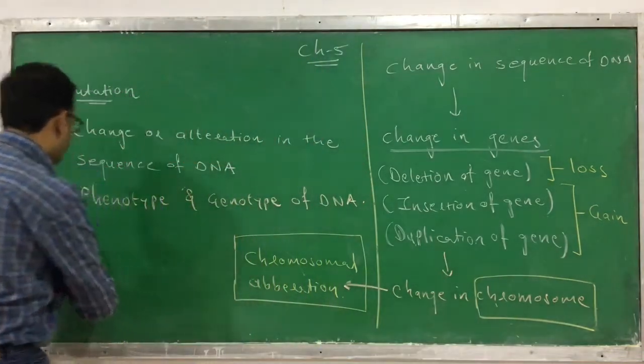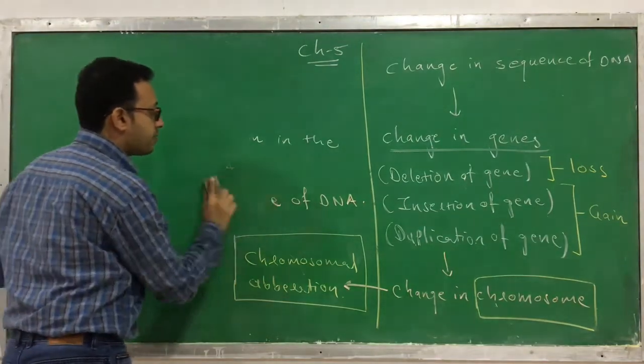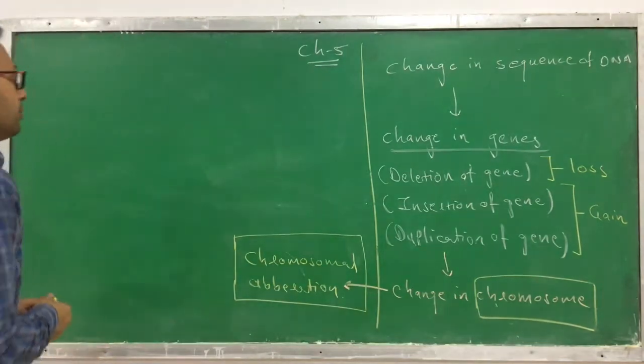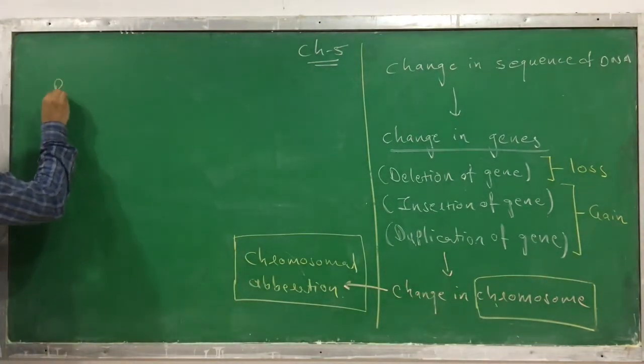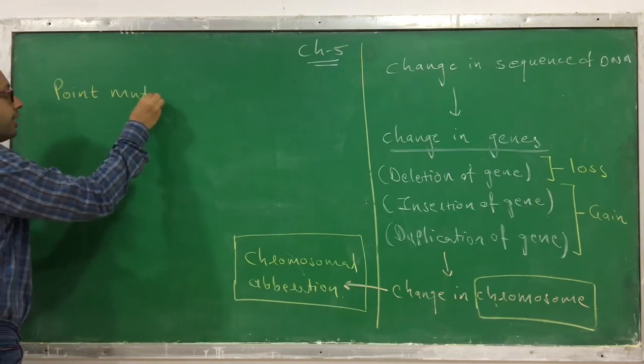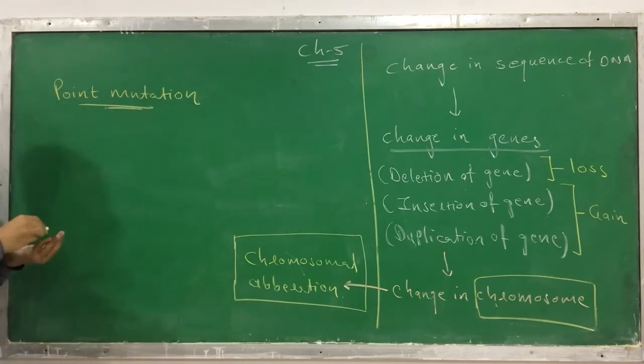So I explain it. Sometimes it's not that the sequence or multiple sequences get changed, but only a single base pair gets changed, and such a change leads to a mutation, and this is called a point mutation. What is called a point mutation?